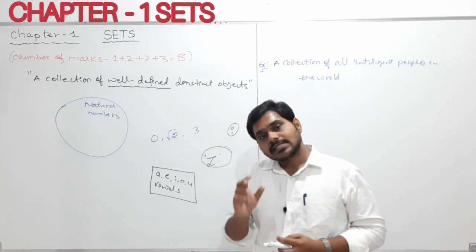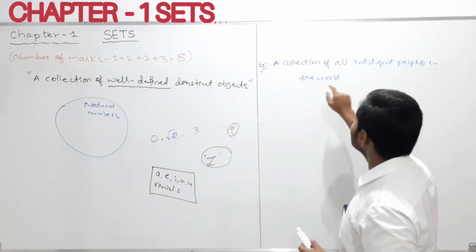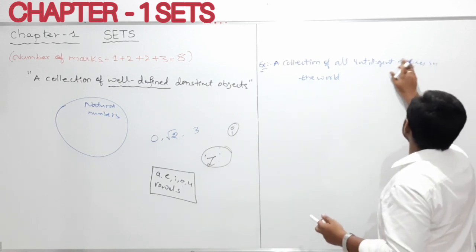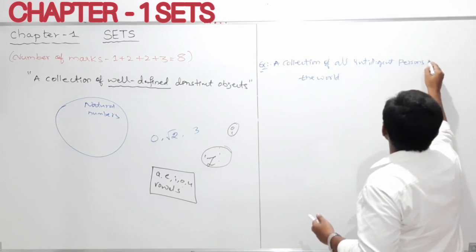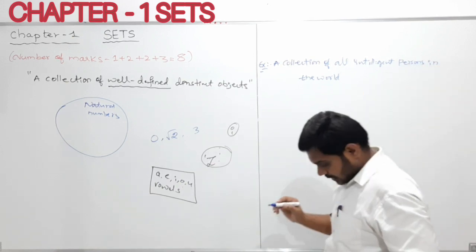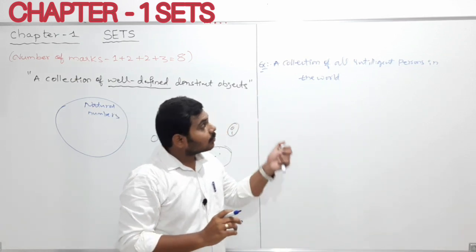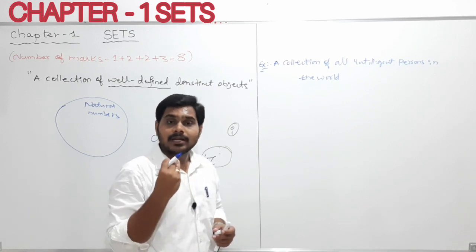My dear students, this is one collection I can tell. Or you can take all intelligent persons in the world. If I take this example, what happens is, for some people I may be an intelligent person, clear,